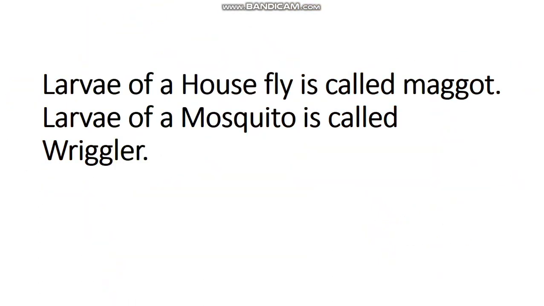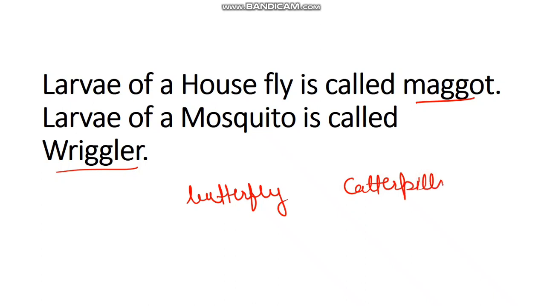The larva of a housefly is known as a maggot. The larva of a mosquito is known as a wriggler, and we have studied that the larva of a butterfly is known as a caterpillar. So my dear children, this was all about the 3 life cycles of frog, cockroaches and butterflies.